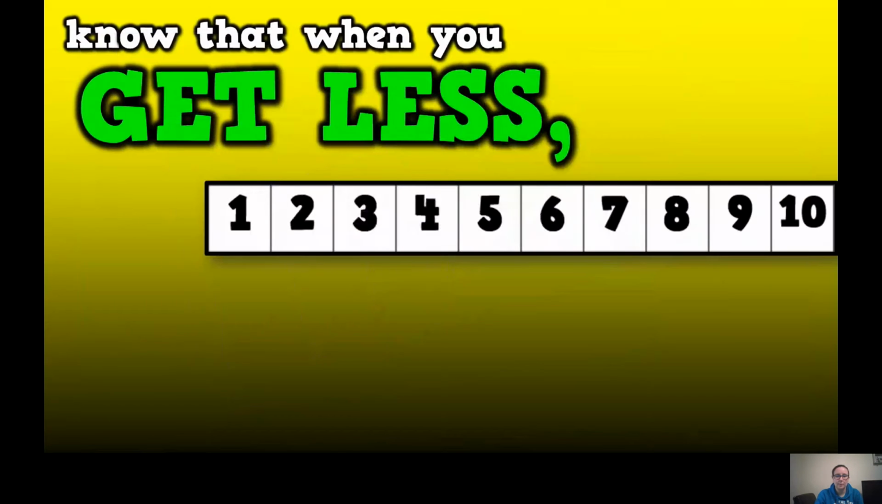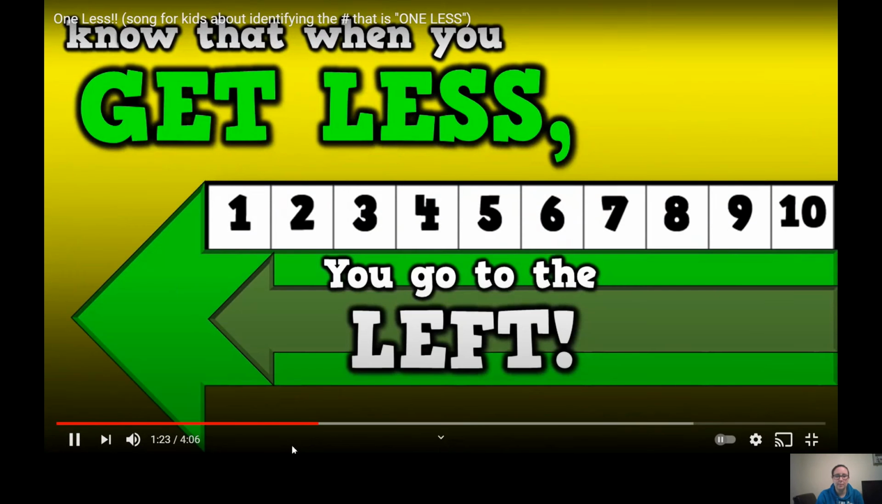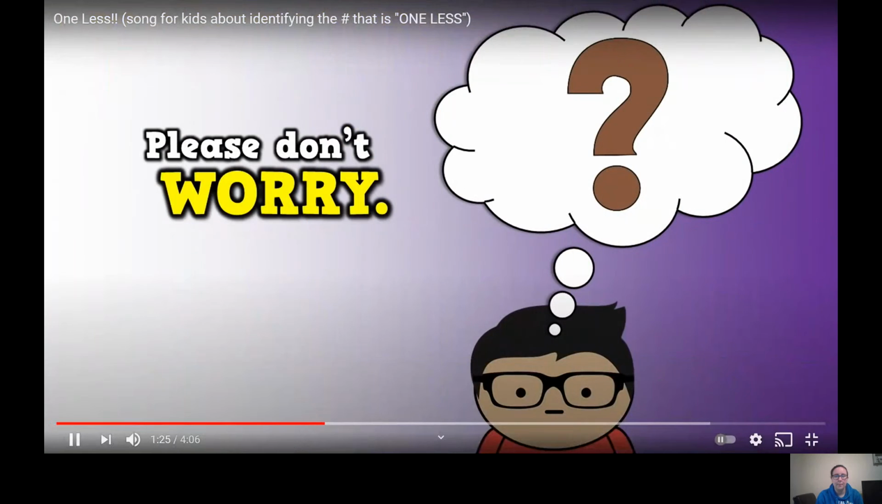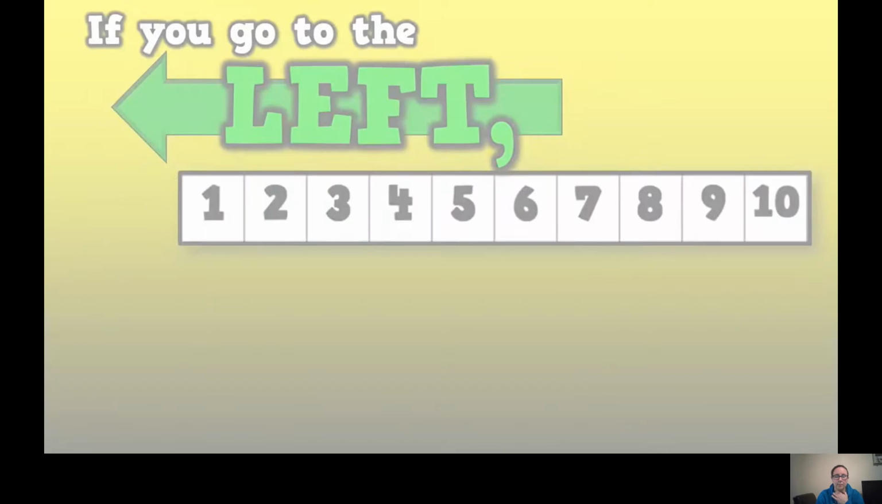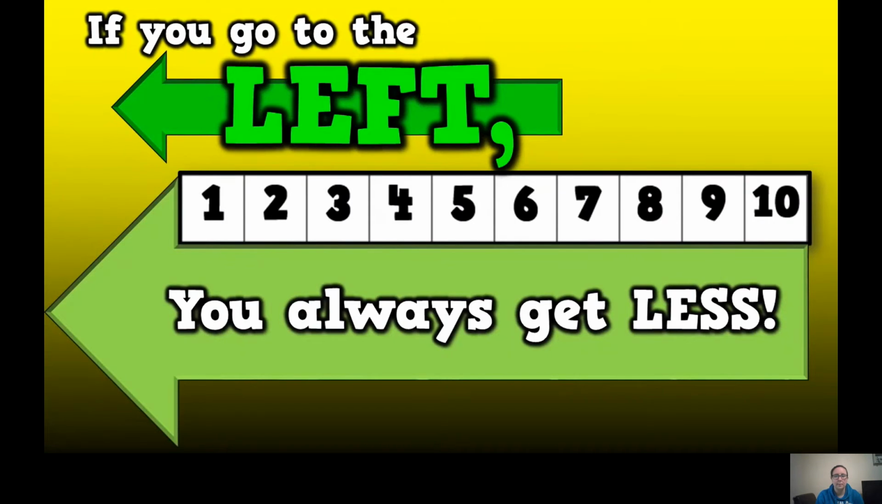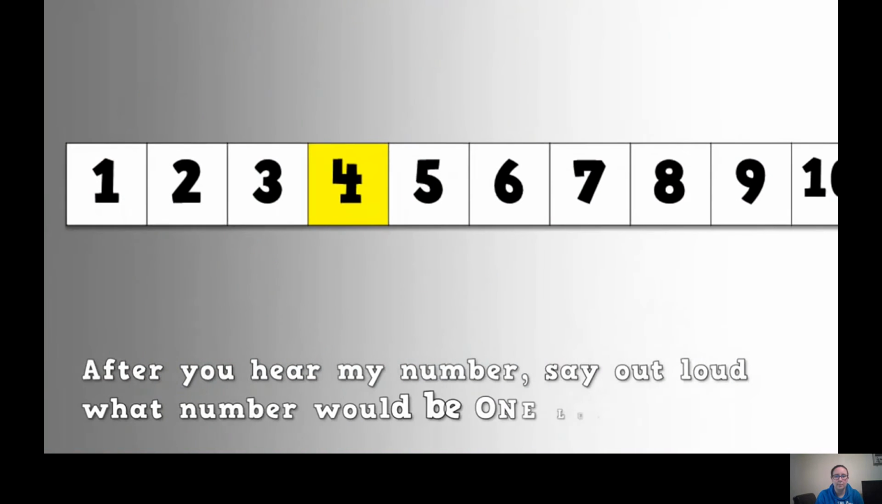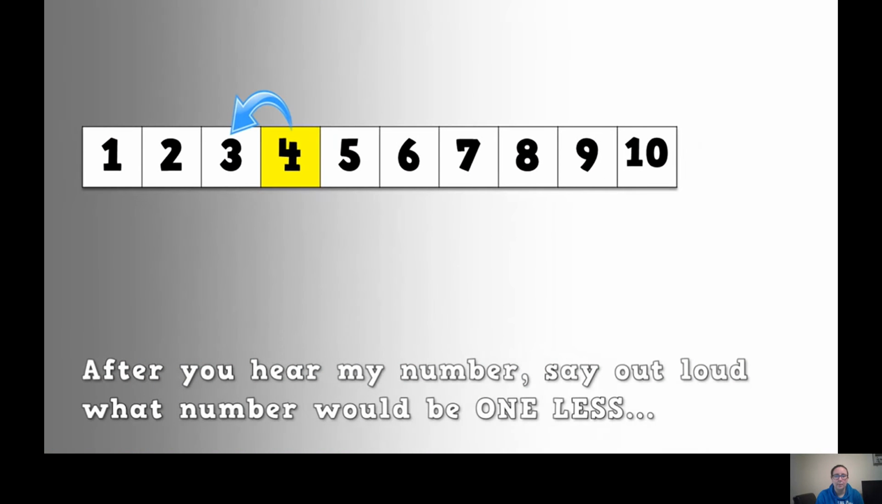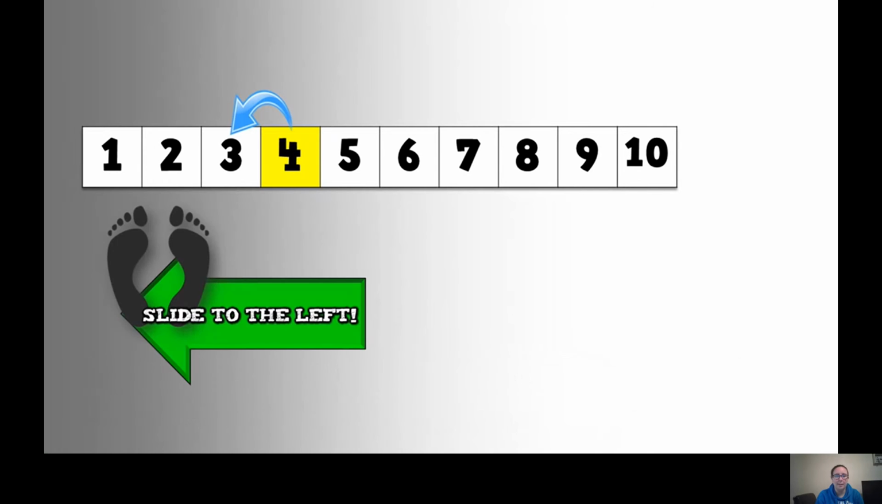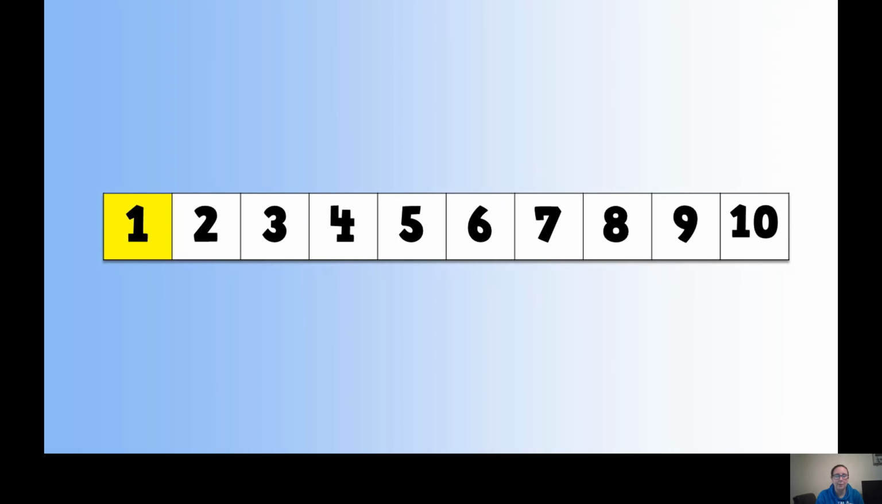Mathematicians who are the best know that when you get less, you go to the left. Please don't worry, please don't stress. If you go to the left, you always get less. This time, after you hear my number, say out loud what number would be one less and slide to the left. Sliding to the left.